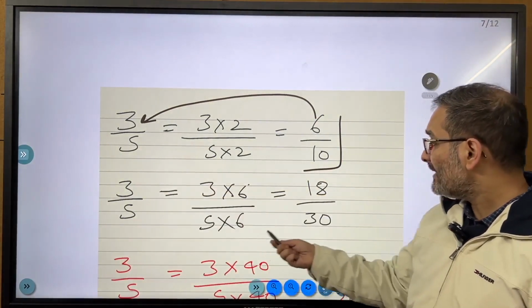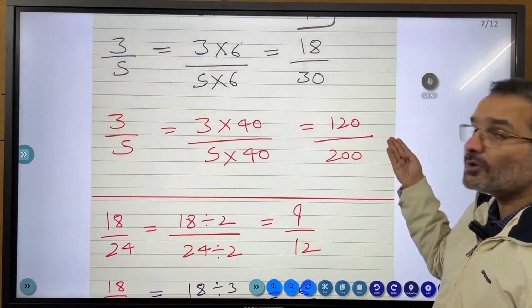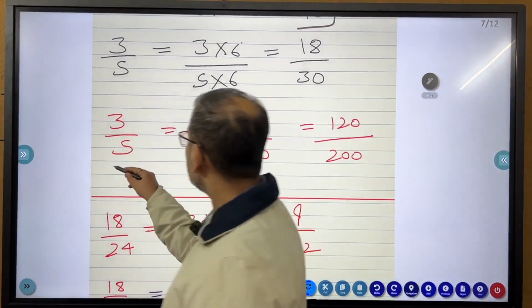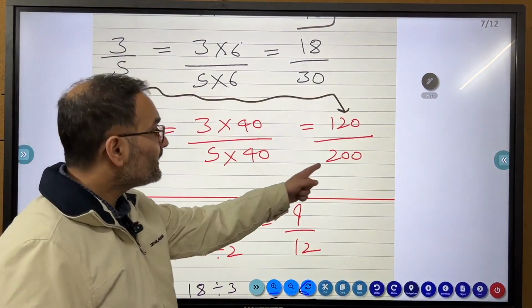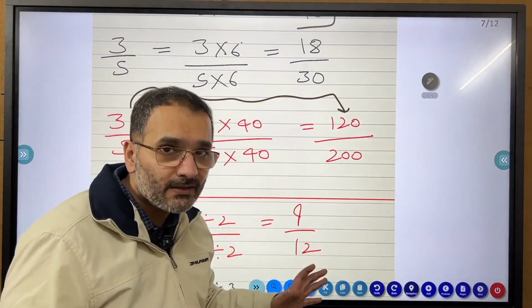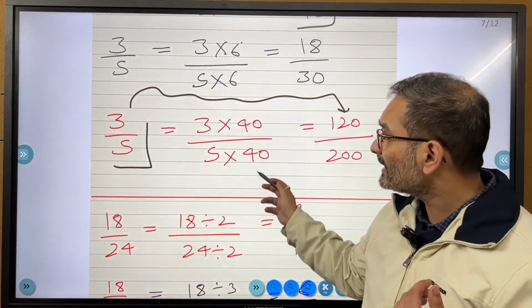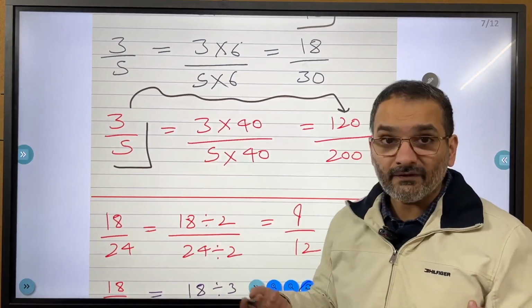Then multiply 3/5 by 6, you get 18/30. Multiply 3/5 by 40 and you get 120/200. The base form will remain 3/5. So whether you write this or write 3/5, it is pretty much the same thing, because it is an equivalent ratio. Does the story end here? No, in theory you can make endless equivalent ratios.